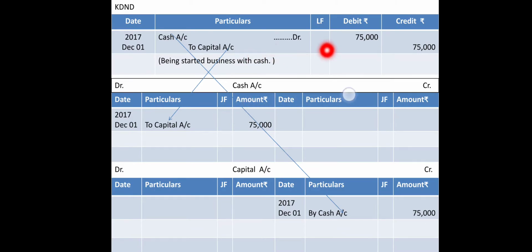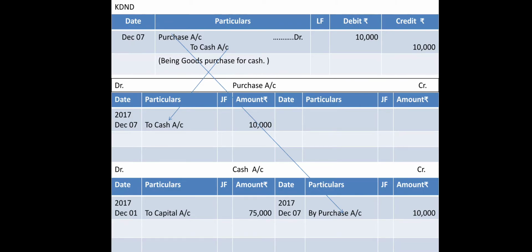So what is capital account? Credit. So come to your capital account credit side. I have written 75,000 over here on the credit side, and then I have written why capital is credited: because of cash. Because of cash.